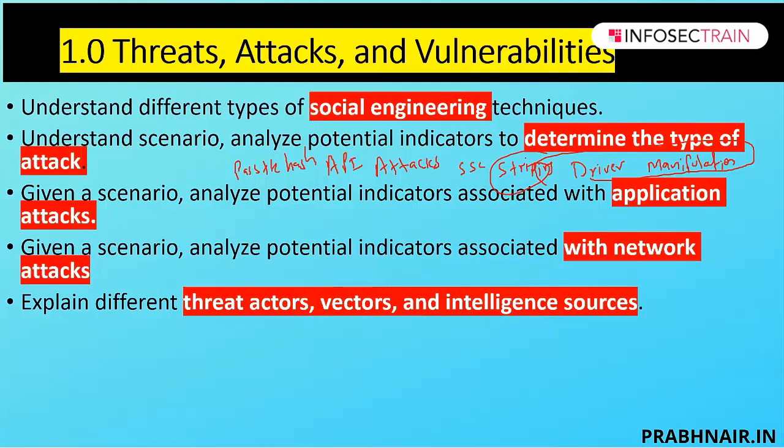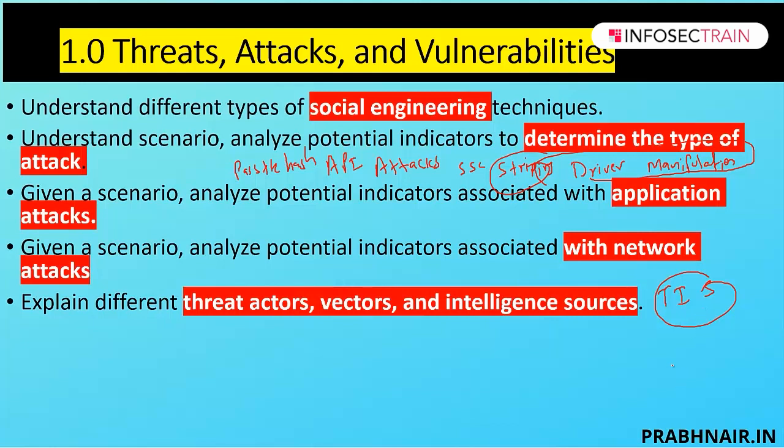Then we're talking about the threat intelligence source. This is the new section which is added in the Security Plus, threat intelligence source, TIS, in which we're going to discuss about the OSINT, which is called open source intelligence. We're going to discuss about the dark web. We're going to discuss about the public and private information. We're going to discuss about the indicator of compromise.